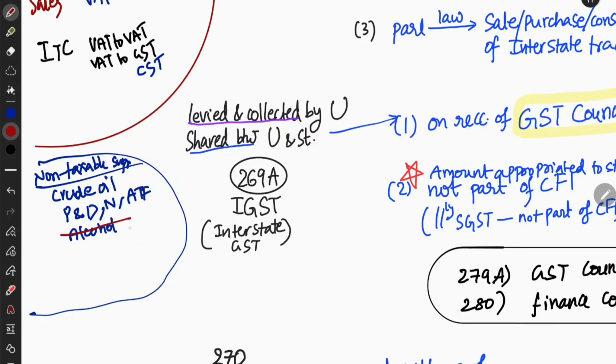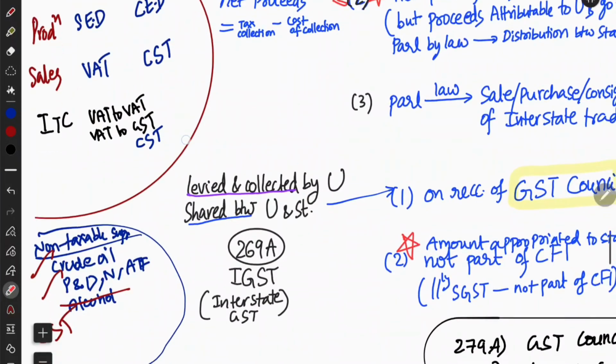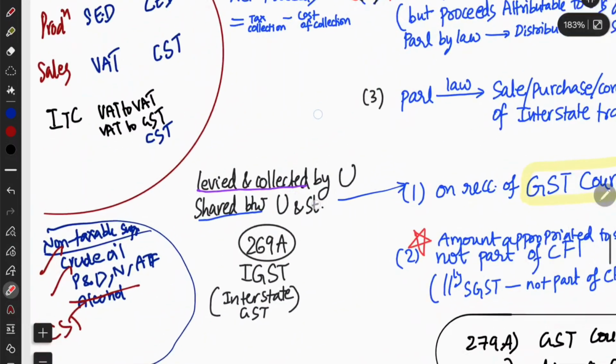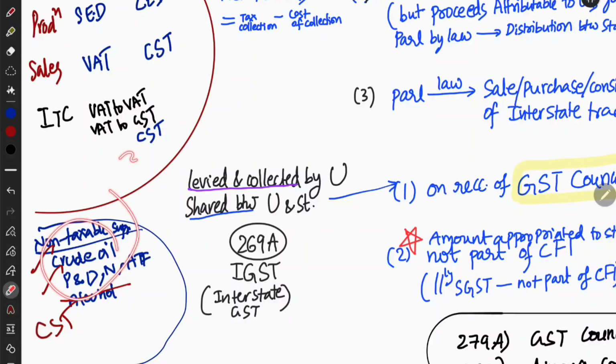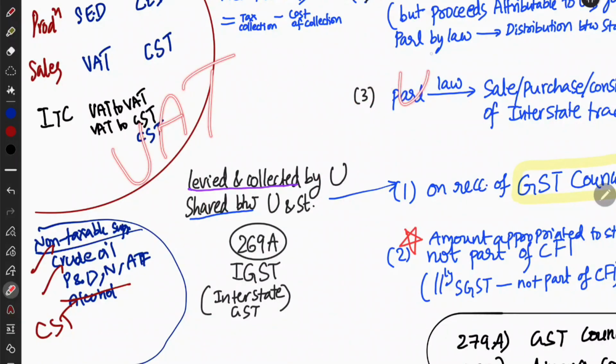But alcohol is in the state list. That is why there is no CST. But all of them have CST, central sales tax. For example, alcohol does not have any central sales tax, because only the state government can impose VAT on alcohol sales. Only VAT is applicable. Okay, but for crude oil, petrol and diesel, natural gas, etc., even if it is interstate, central sales tax will be applied and VAT will not be applied. But if it is alcohol, then there is no central sales tax. There is only VAT of one state, VAT of another state, etc.